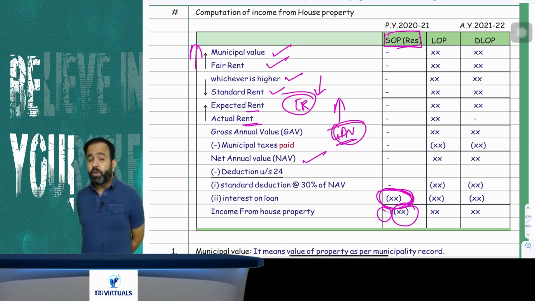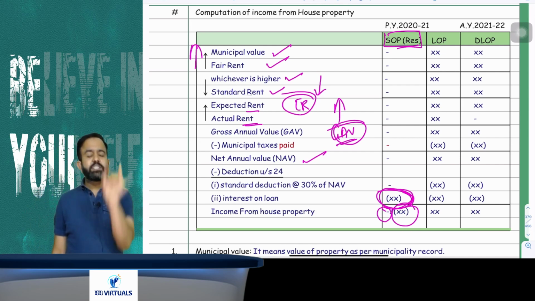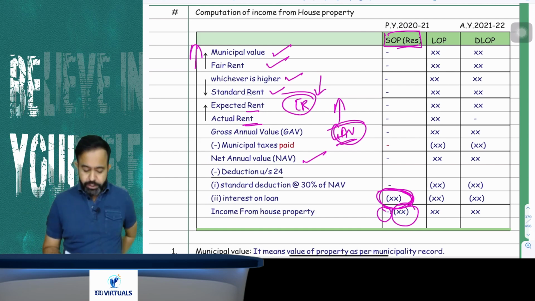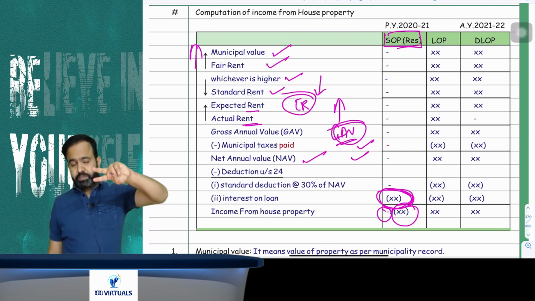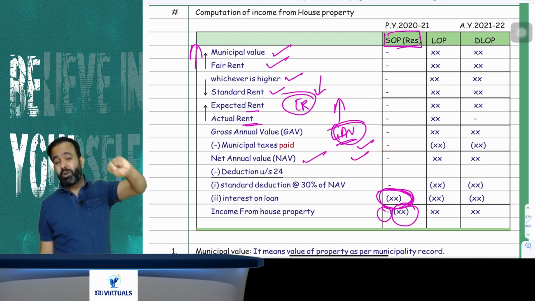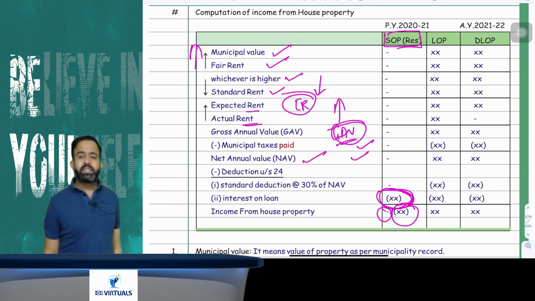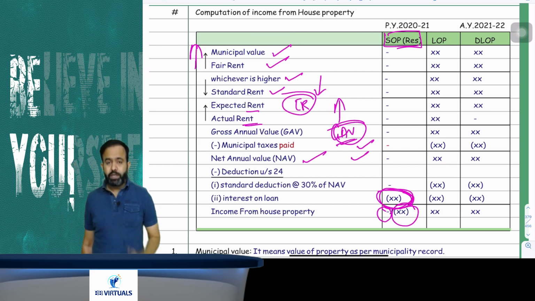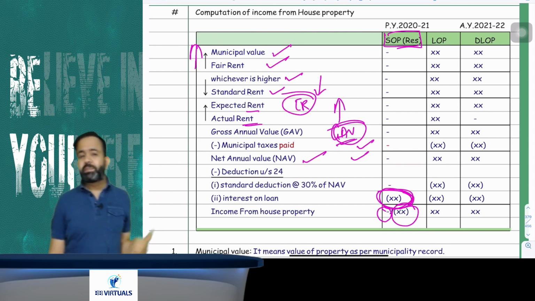Now from gross annual value, you have to reduce the municipal tax paid. Whatever municipal taxes paid by the owner, that you have to reduce. You will get your NAV, that is net annual value. And from NAV, you have to reduce the two deductions. One is the deduction under section 24 clause A and clause B. Clause A deduction is a standard deduction, 30% of the NAV. Whatever your NAV multiply by 30%, that is your standard deduction. And second is your interest on loan. You will get your income from house property.